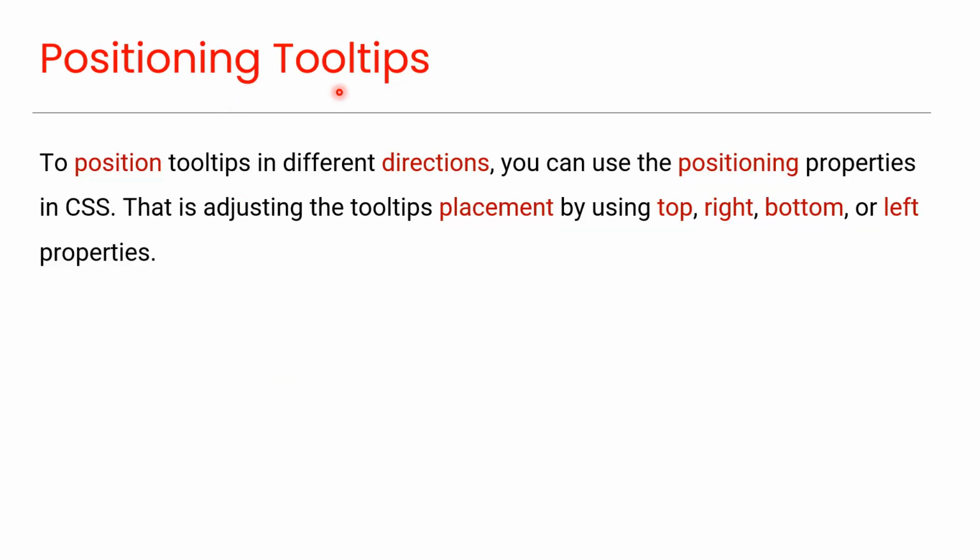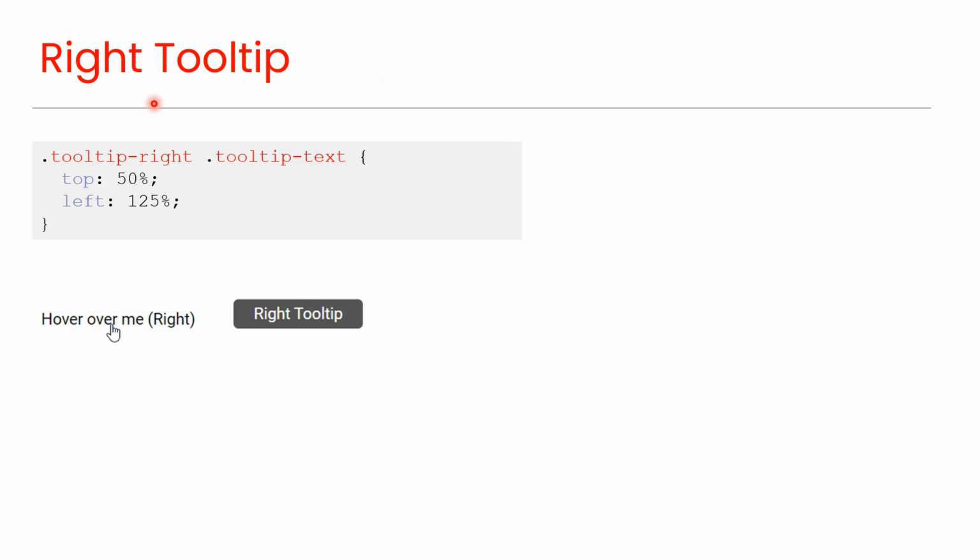Positioning tooltips. To position tooltips in different directions, you can use the positioning properties in CSS. That is adjusting the tooltip's placement by using top, right, bottom, or left properties. Now we'll see some examples. Right tooltip. You can align the tooltip text to the right of an HTML element by specifying the left positioning property, as you can see in this code. And you can see the preview here.